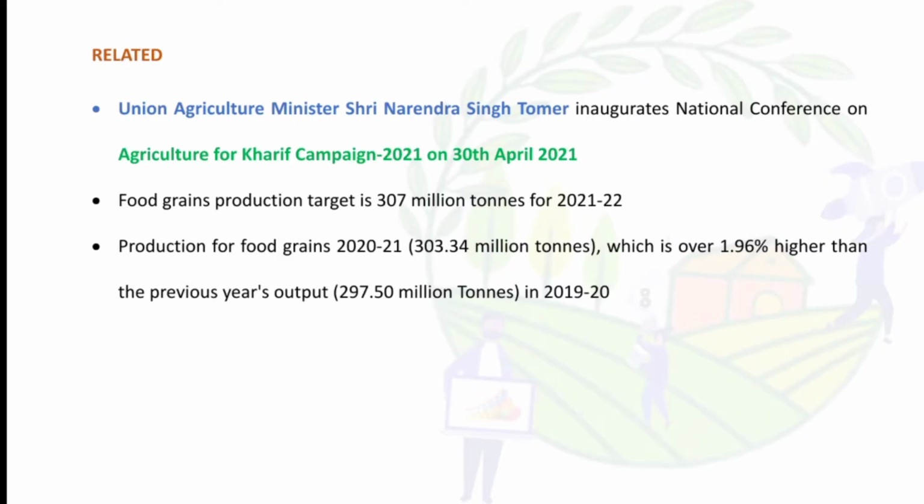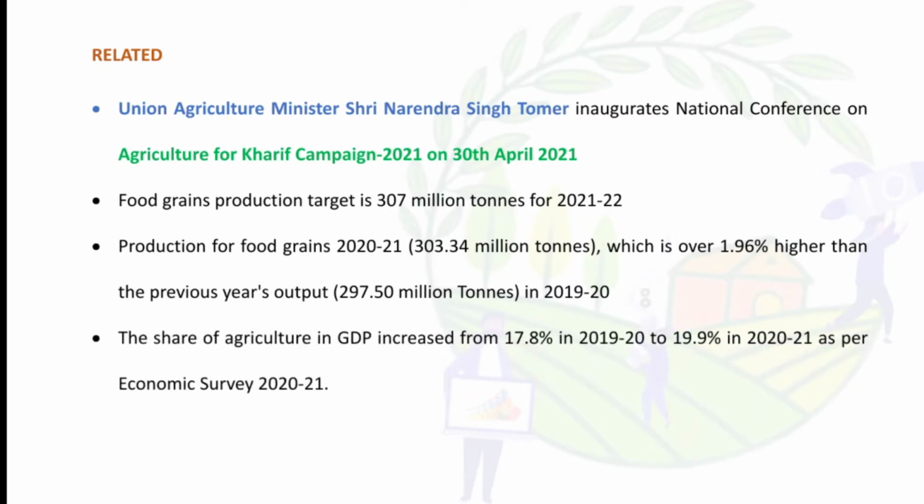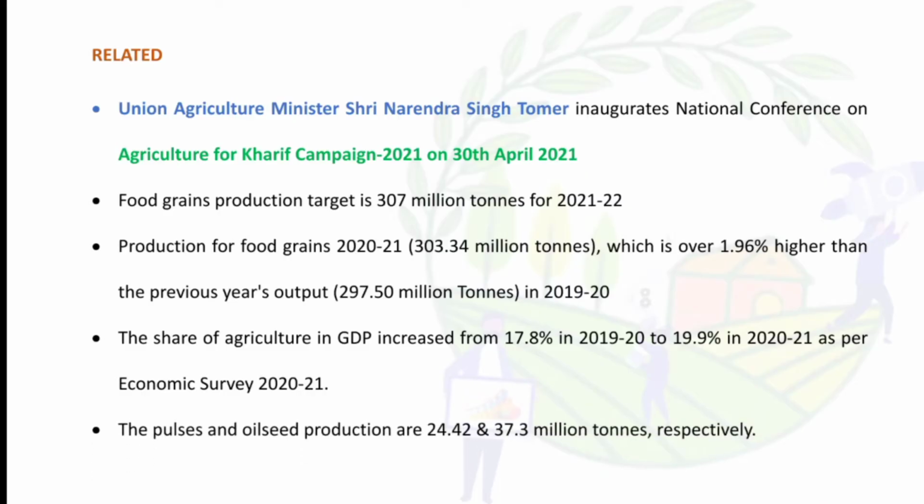that is 297.5 million tons in 2019-20. So the share of agriculture in GDP increased from 17.8% in 2019-20 to 19.9% in 2020-21. So the pulses and the oilseed production are 24.42 and 37.3 million tons respectively.